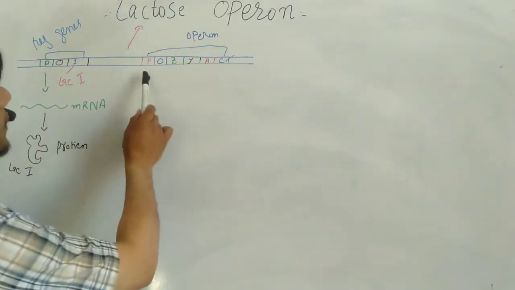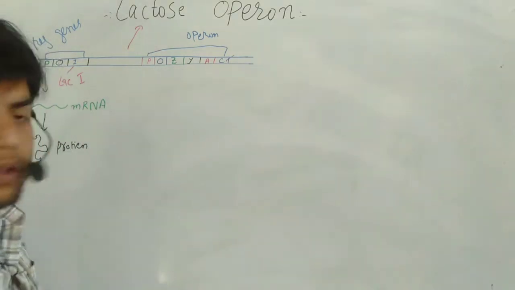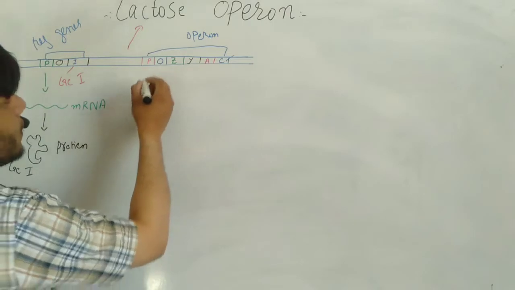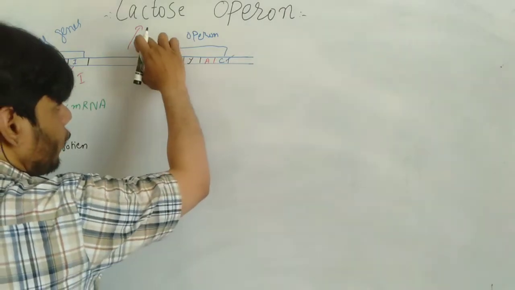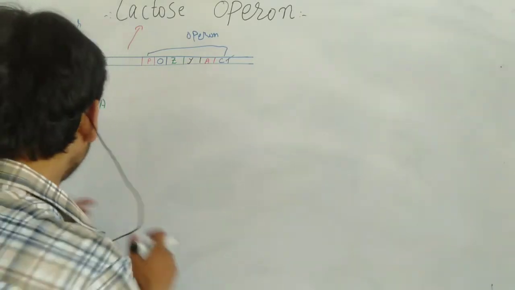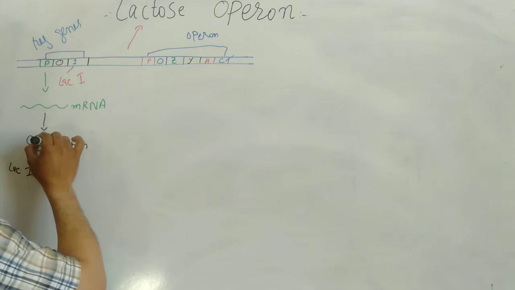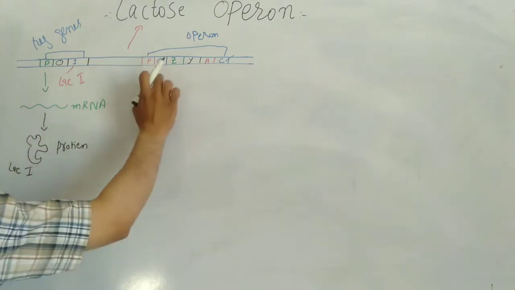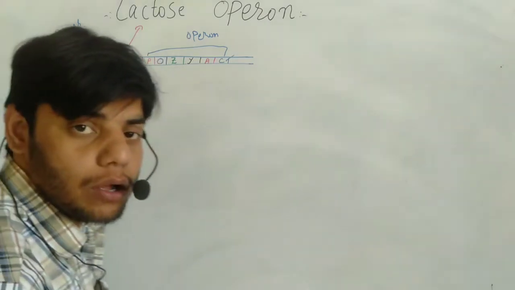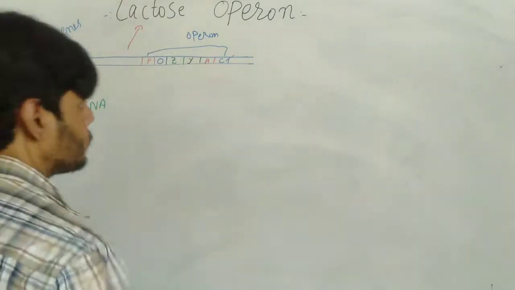Then we have the operon, which contains the lactose genes. This operator region is responsible for binding, and at that portion the Lac inhibitor protein binds.